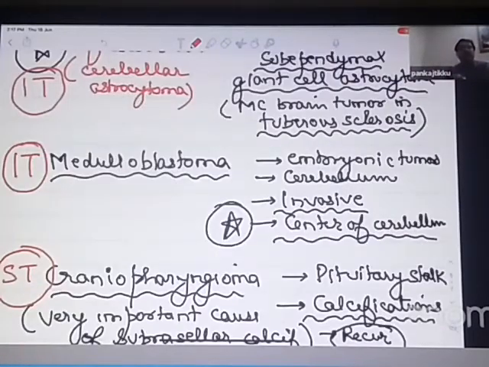Medulloblastoma normally is a brain tumor which is highly invasive. It is an embryonal brain tumor and is known to arise from the center of the cerebellum. So because again it is arising from the cerebellum, it becomes an infratentorial brain tumor.